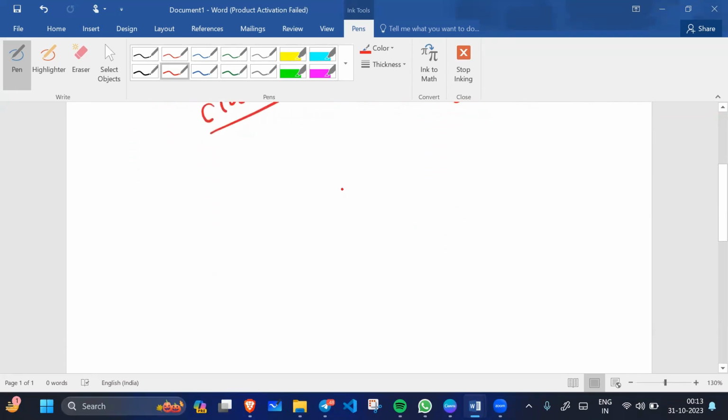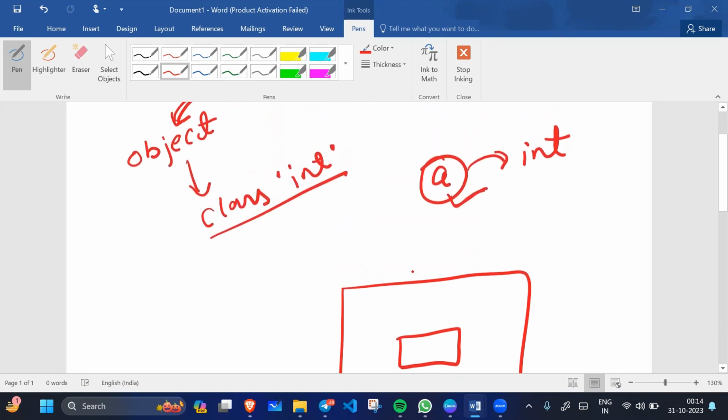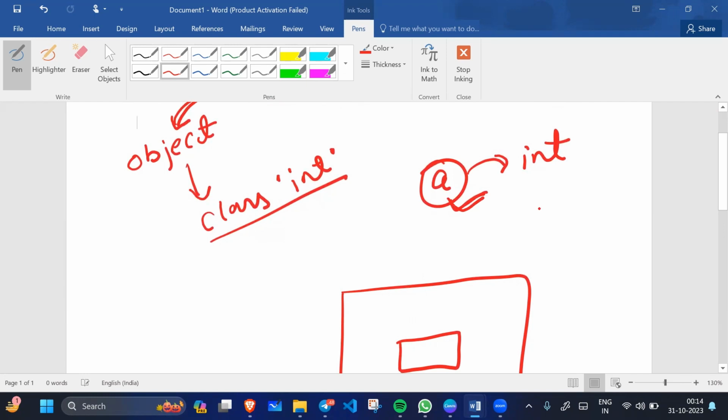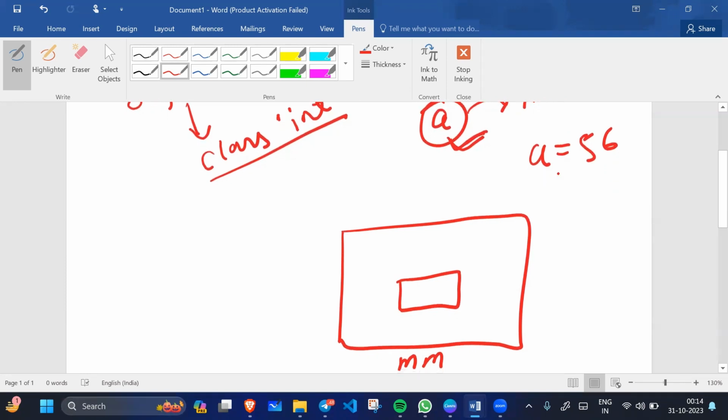For example, this is our main memory, and this is the block created by A. We have A equals 56, so A will get some space in memory.